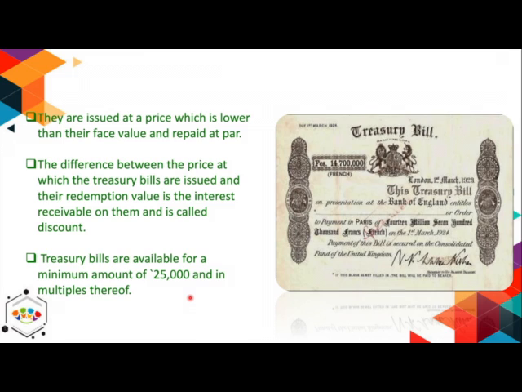For the purpose of auction, the Reserve Bank of India, through the medium of newspaper, invites tenders, and the interested person submits the rate of discount through the medium of tender to the Reserve Bank of India. On a fixed date, the tenders are opened and the tender quoting the minimum rate of discount is accepted. This is also another way, right?